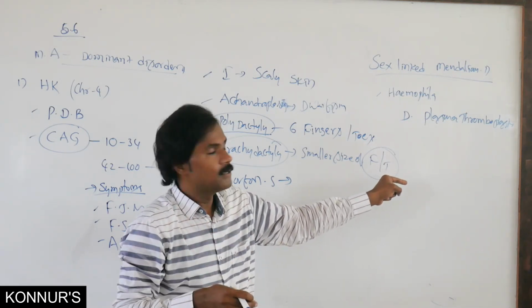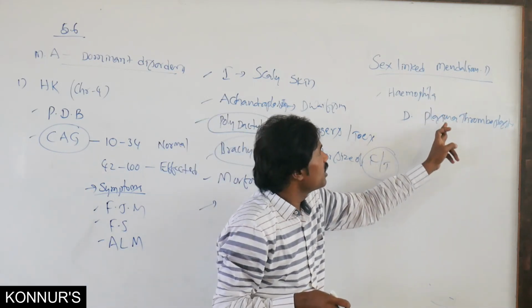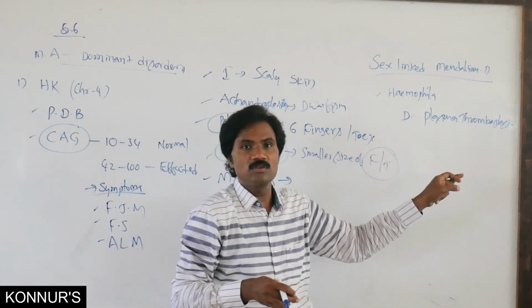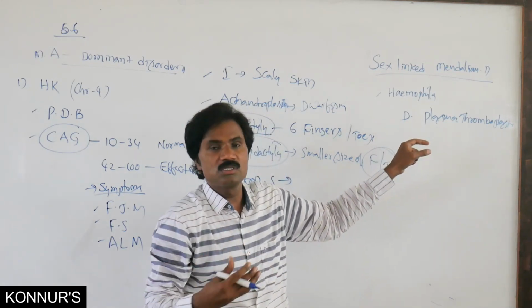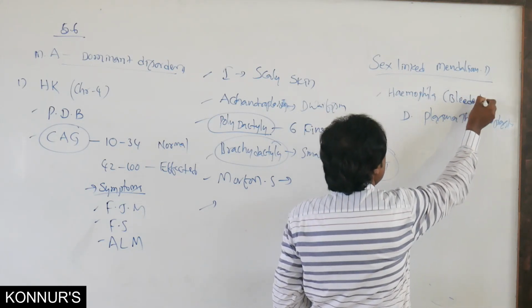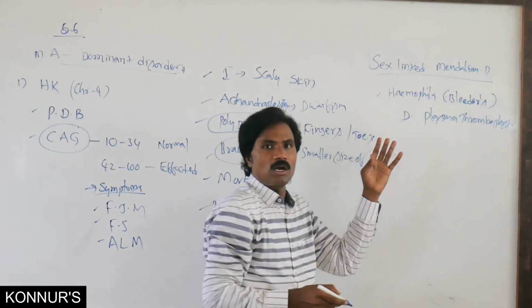Normally it affects like this. Whenever there is a defect in this X-linked recessive gene, or its absence, normally we call it bleeder's disease. That you already know.